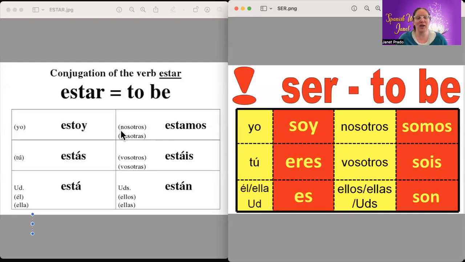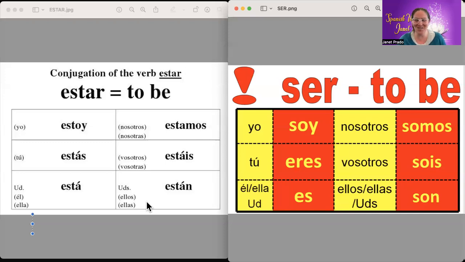Very good. Okay. We're not going to be doing vosotros right now. That's what they use in Spain. So today we're going to finish off with the plural, okay? So if you're saying they are in the house and it's a group of men, right? Or there's a few women in there also, you're going to say ellos están en la casa. Now you try. Ellos están en la casa. Very good. Now, if you're talking about just a group of women, you would say ellas están en la casa. Now you try. Ellas están en la casa.